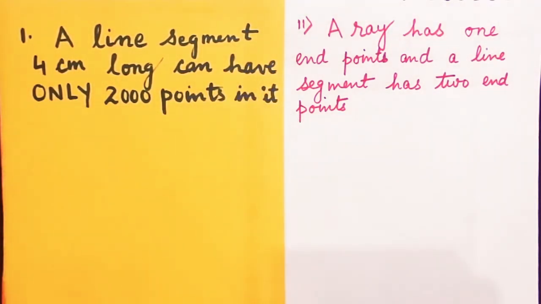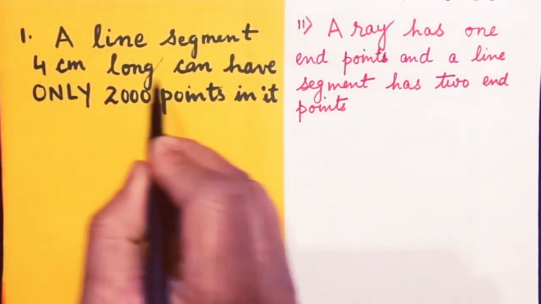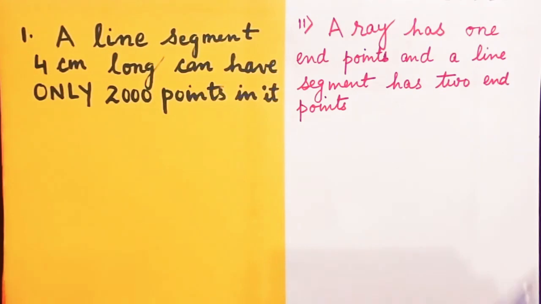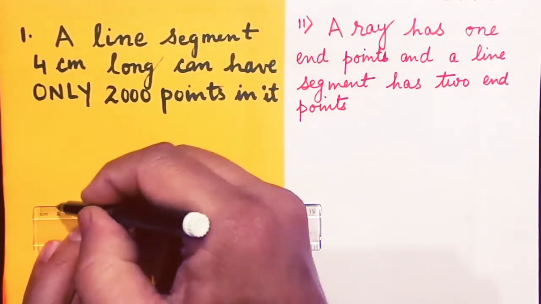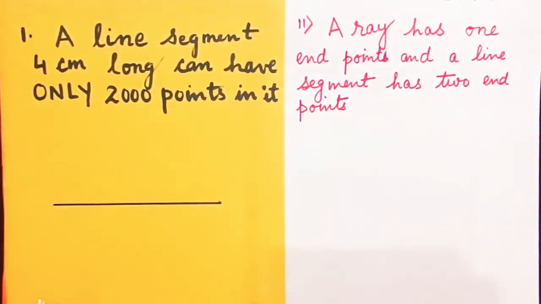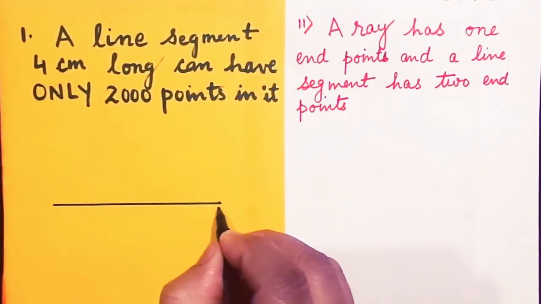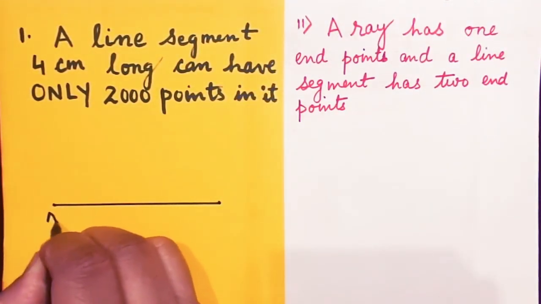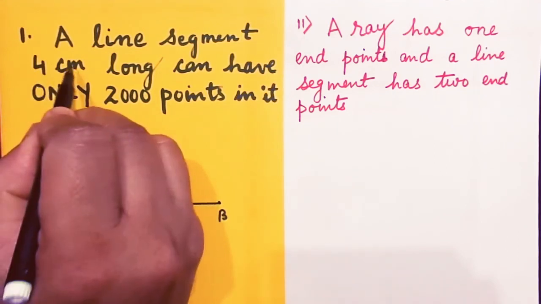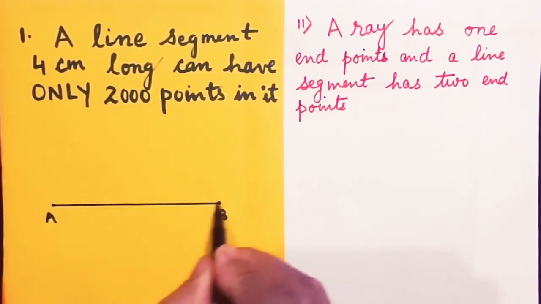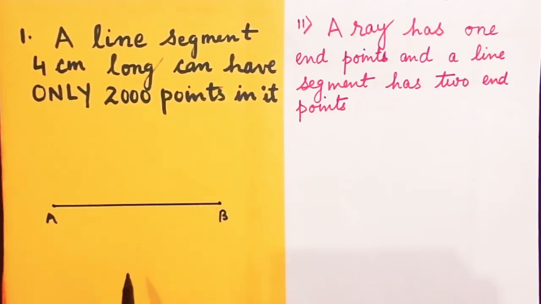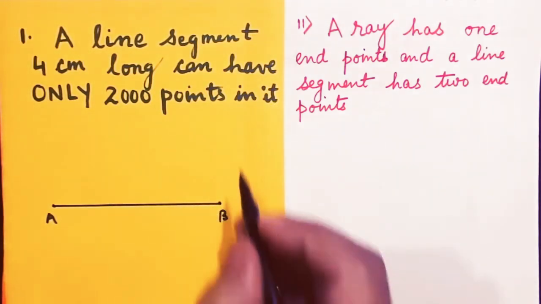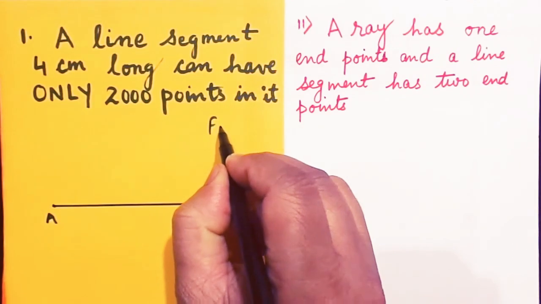A line segment, in number 1, a line segment 4 centimeter long has only 2000 points in it. Now, if this is a line segment, not 4 centimeter, let it be any centimeter length. When you are talking about a line segment, this means it has 2 endpoints. That is why they have given you 4 centimeter only. So this is a line segment because it has 2 endpoints, can have only 2000 points in it? So I think it is false.